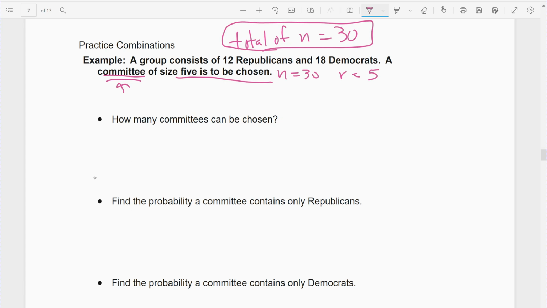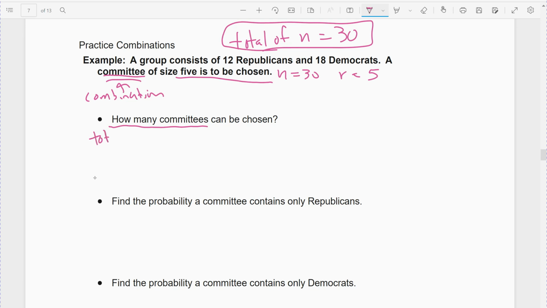And a committee means order doesn't matter, it's just a random group of people. So that's what makes it a combination, because we have to choose 5 people. If I repeat people, I won't get a group of 5. If I pick the same person twice, I only have a group of 4. And committee just means you're a group of people on a committee. So there is no rank. Whether you're first or last, you're still on the committee. So order doesn't matter.